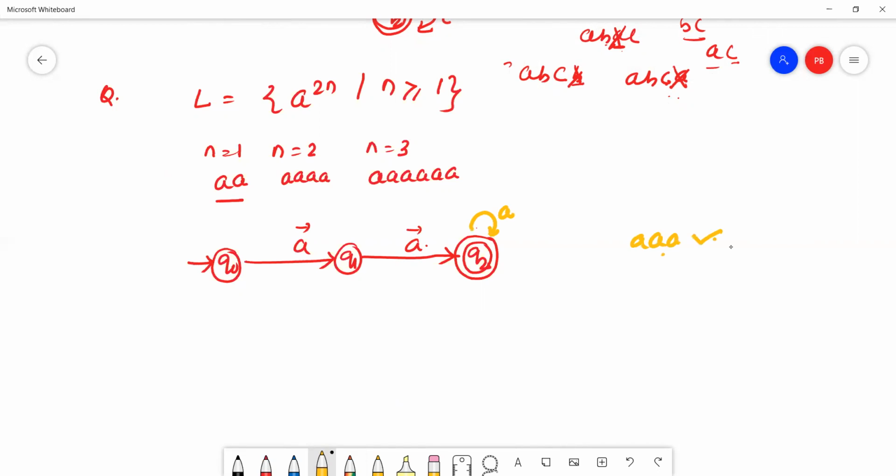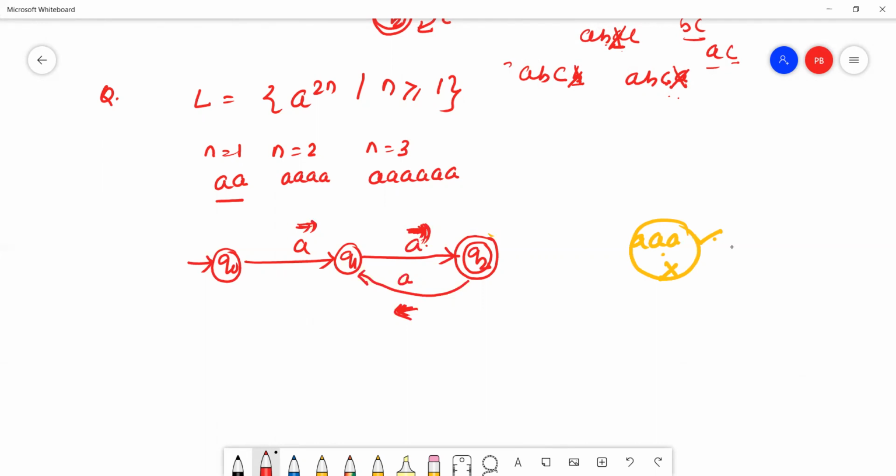But 3a is an invalid string. So a is not a self loop on the Q2 state. 1a, 2a, then it will go back like this. 1a, 2a, then 3a, again 4a. Then suppose 6a: 1, 2, 3, 4, 5, 6. In this way, you can draw this diagram.